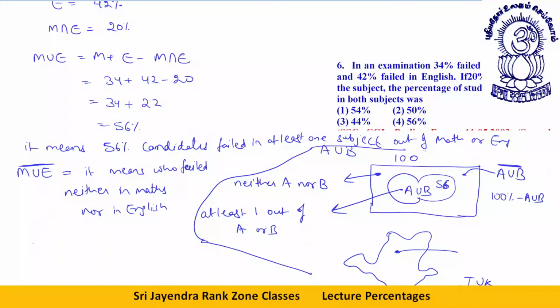So what will happen? This will be 100% minus this 56%. These are the collection of failures who failed in at least one subject or both the subjects. Whatever is outside this are the ones who passed. So I can say this is equal to 44%.